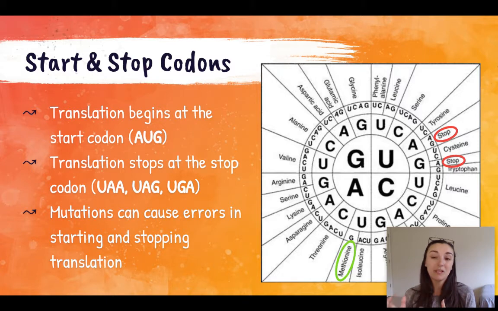So translation will keep happening until it reaches one of these 3 stop codons. On your codon wheel, you actually see the word stop right there. Those are the codons that code for a stop. And if you have a mutation to your DNA or your mRNA, that can cause a lot of errors if it messes up the starting or stopping codons. So we're going to talk about that in a little bit.